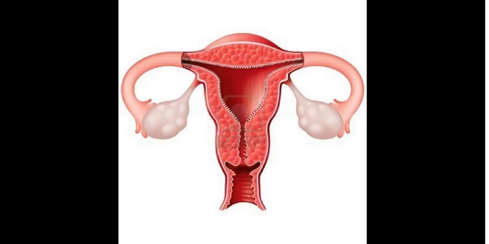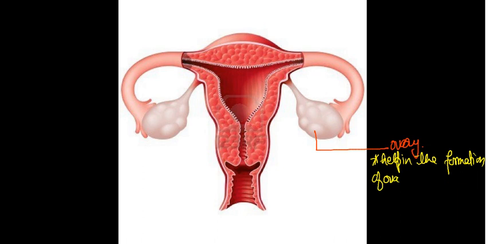This one is the female reproductive organ, the female reproductive system. Now we are going to label the diagram. Listen very carefully. This is called the ovary. As you already know, the ovary helps in the formation of ova. It also helps to release hormones, the two hormones that I already told you, that is estrogen and progesterone.